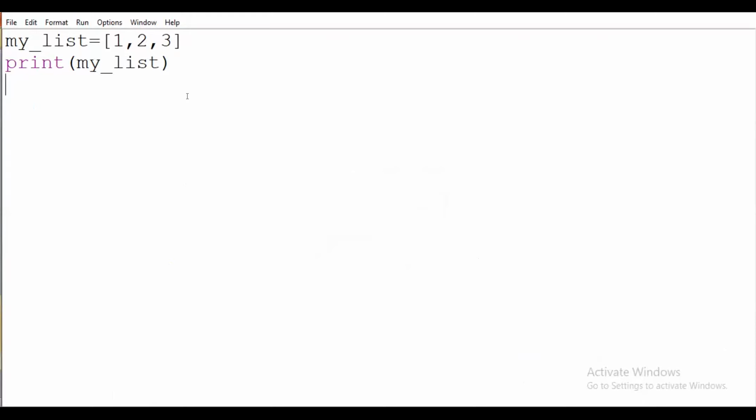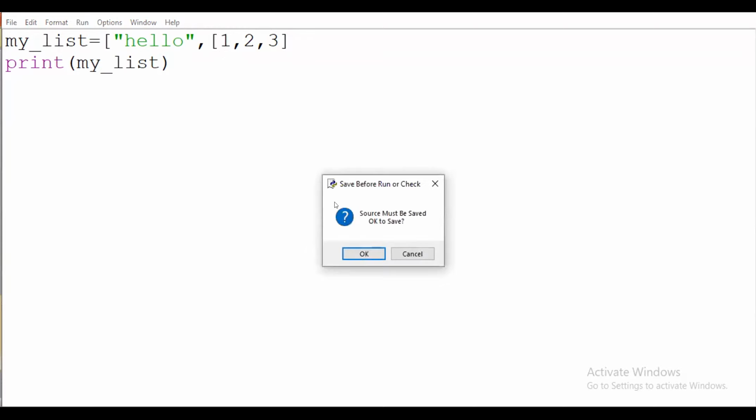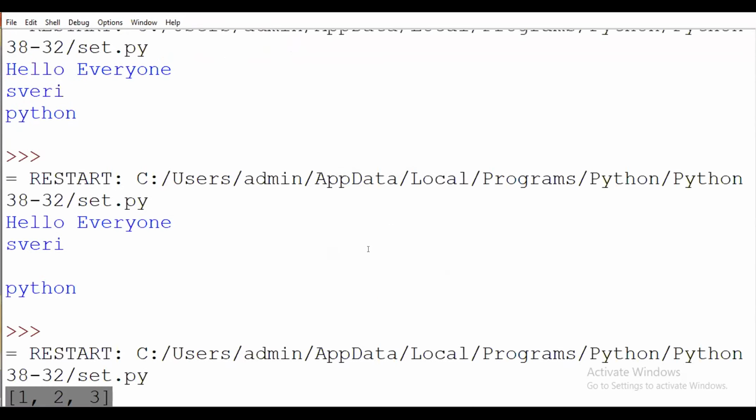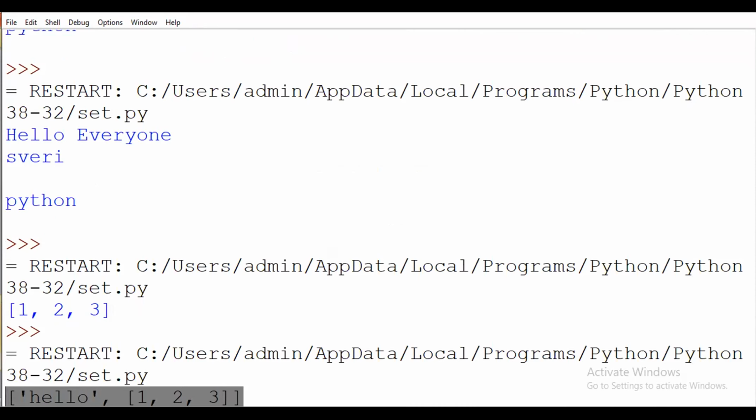Now here we can also write different types of data, like we can combine them. So you have to see here it is a combination of different data types.